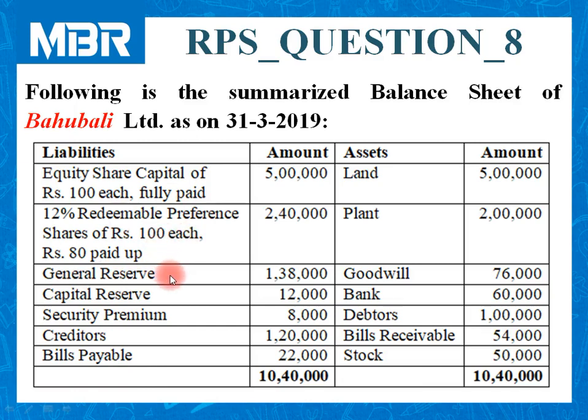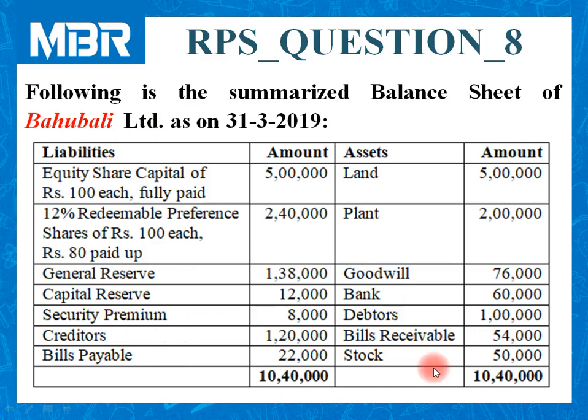General reserve is given for 1,38,000, capital reserve for 12,000, security premium for 8,000, creditors for 1,20,000, and bills payable for 22,000 are given.